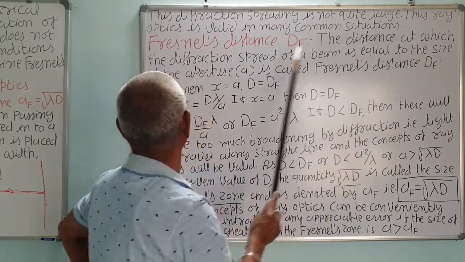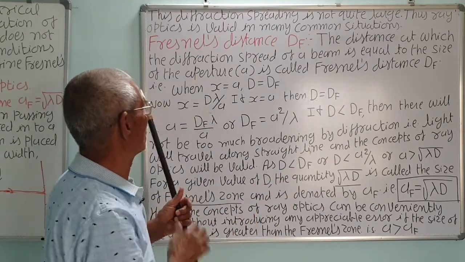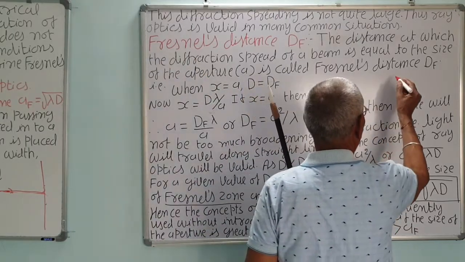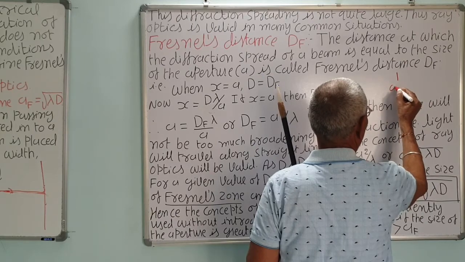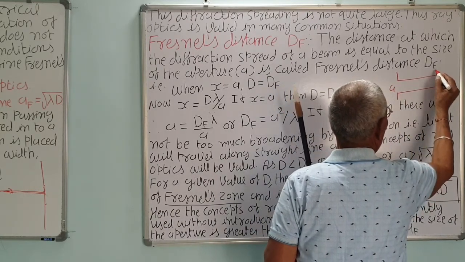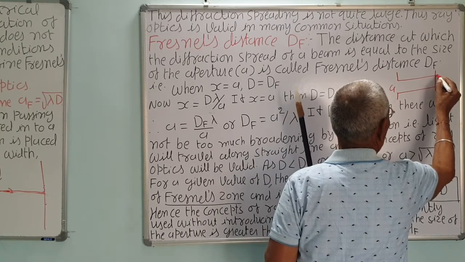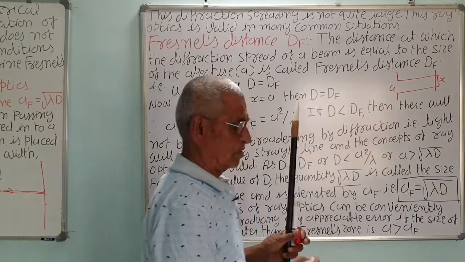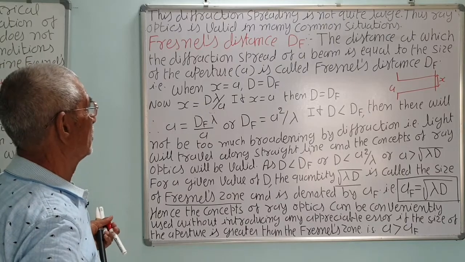The distance at which the diffraction spreading of a beam is equal to the size of the aperture, that is A. If the spreading x is equal to the aperture size A, that is almost established in a straight line, correct.